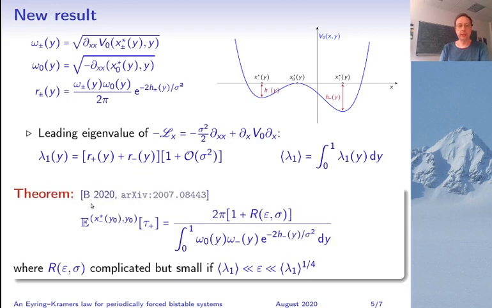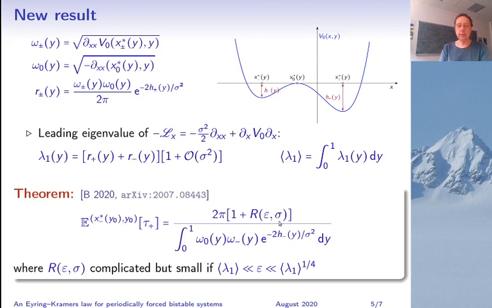So here's my result. If I start somewhere in the left-hand potential well, then the expectation of the first hitting time of the right-hand potential well has the following form. So 2 pi over an integral involving the curvatures times exponential minus the barrier height here over sigma squared.